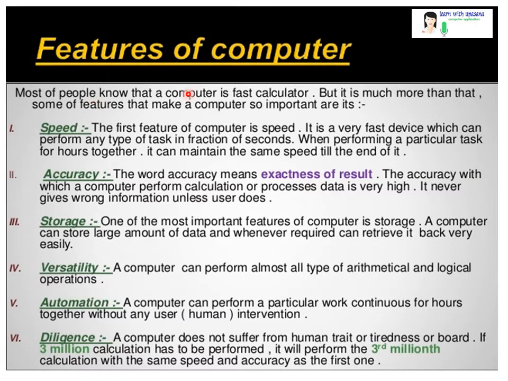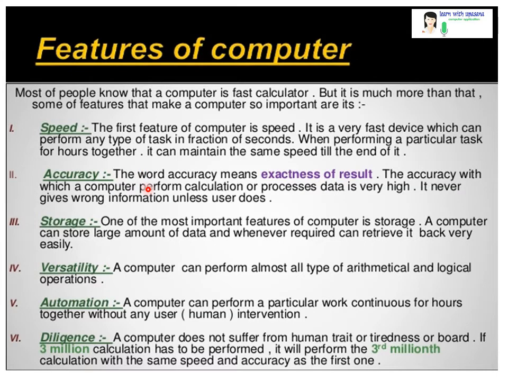Now comes to the features of computer. First is the speed. The first feature of computer is speed. It is a very fast device which can perform any task in a fraction of a second. And when performing a particular task for 2 hours together, it maintains the same speed till the end.